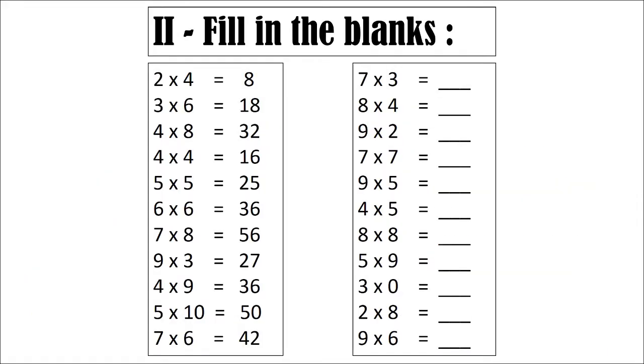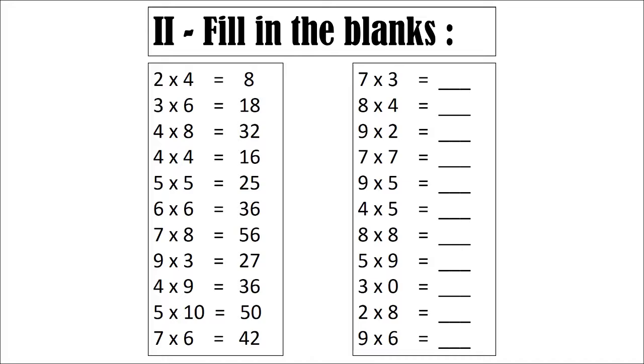For this, children, you have to be perfect in tables from 2 to 9. This is in a dodging form. Just read the tables and write the answer. That is the product. One line I will show you. The other line is homework. Okay, you do that. 2 into 4 is equal to 8. 3 into 6 is equal to 18. 3 sixes are 18. 4 into 8 is equal to how many times?